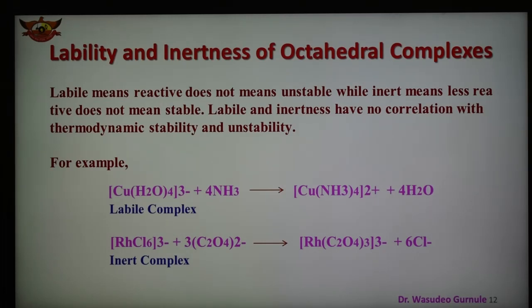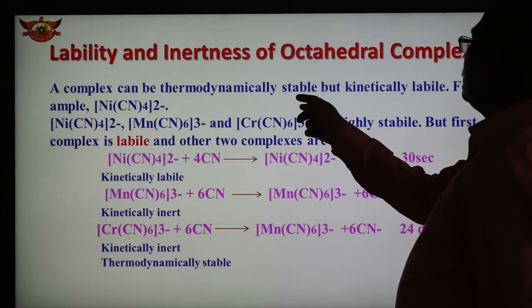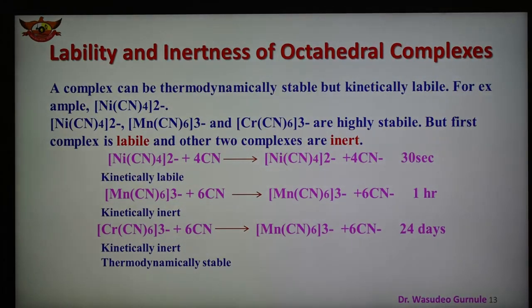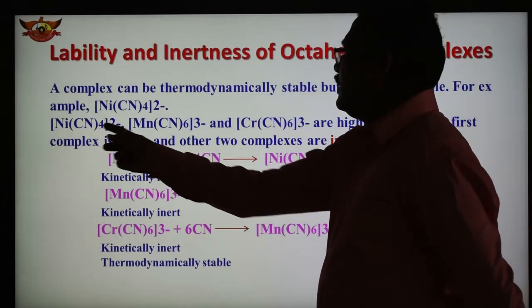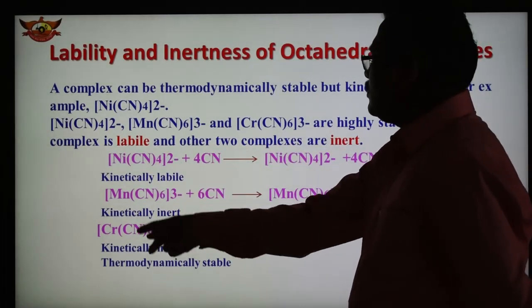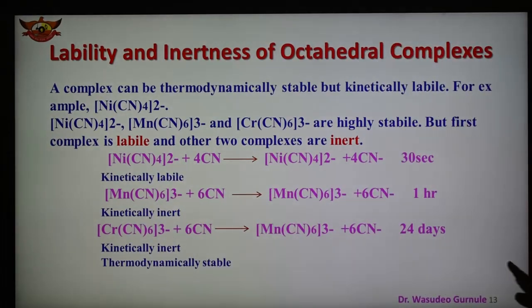An example of such a complex is shown here. As we know, it is thermodynamically stable but kinetically labile. The example is the [Ni(CN)4]2- complex. These three complexes, nickel, manganese and chromium, are highly stable, but the first complex is labile and the other two complexes are inert. Here the reaction is shown.